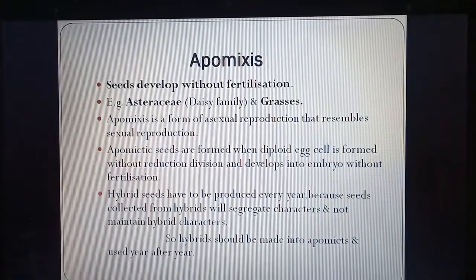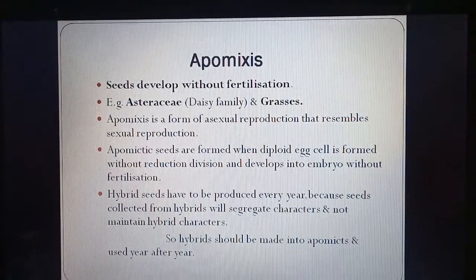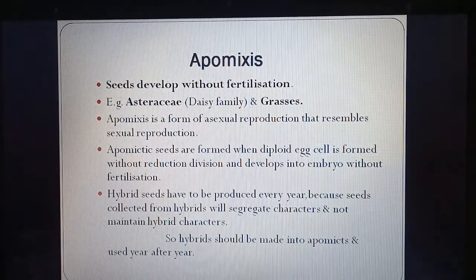Now apomixis. When seeds develop without fertilization, it is called apomixis. Example is the Asteraceae family, in which daisy comes. Sunflower is also found in this family and many grasses. Apomixis is a form of asexual reproduction. We can see that fertilization is not taking place, but it resembles sexual reproduction. Because seeds are found, we think that it is sexual, but actually it is asexual.